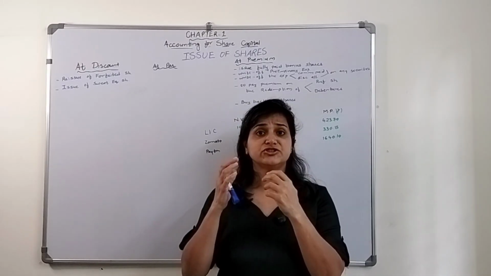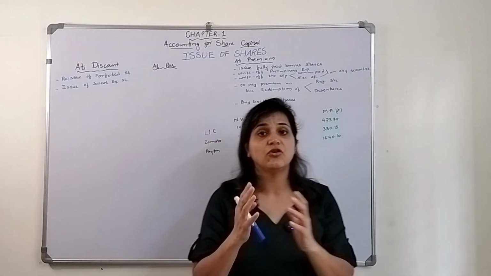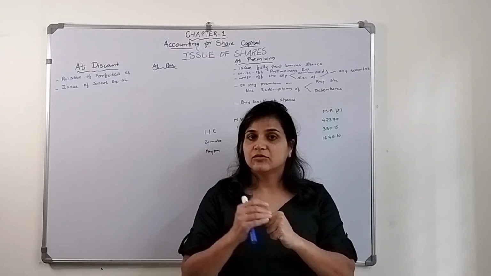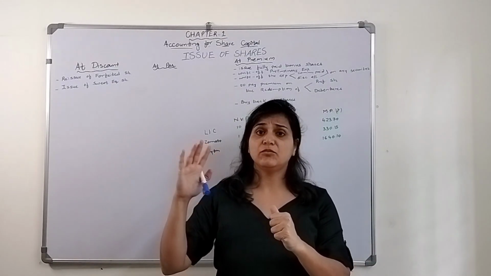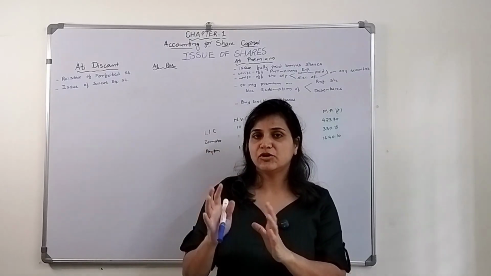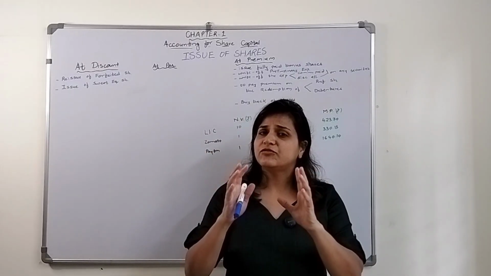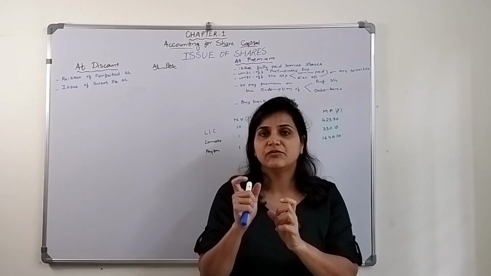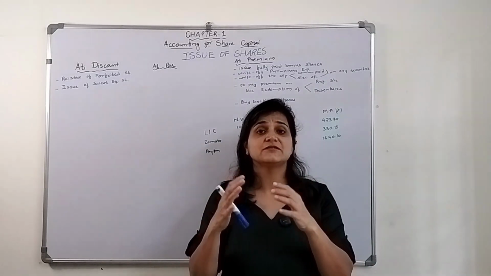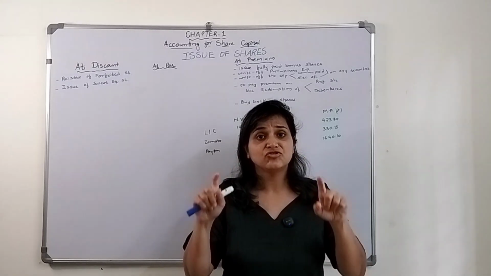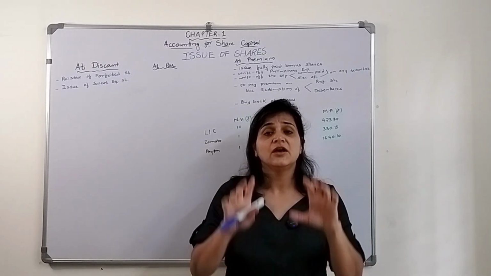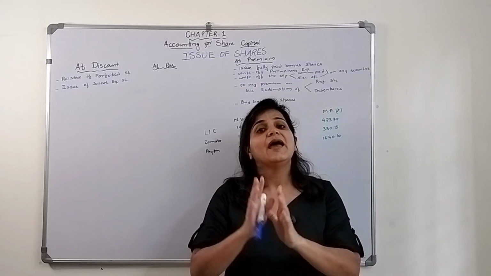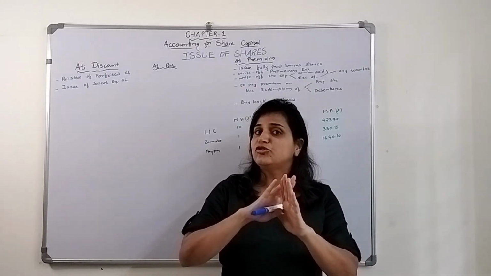Today we are going to talk about how companies will issue their shares for the public, for the investors. Now that issue of shares could be at par, at premium, or at discount. What are these terminologies? Let me explain. First you need to understand certain terminologies like nominal value. What is nominal value? The face value of shares, the value being mentioned on the share certificate. That is the face value, nominal value.